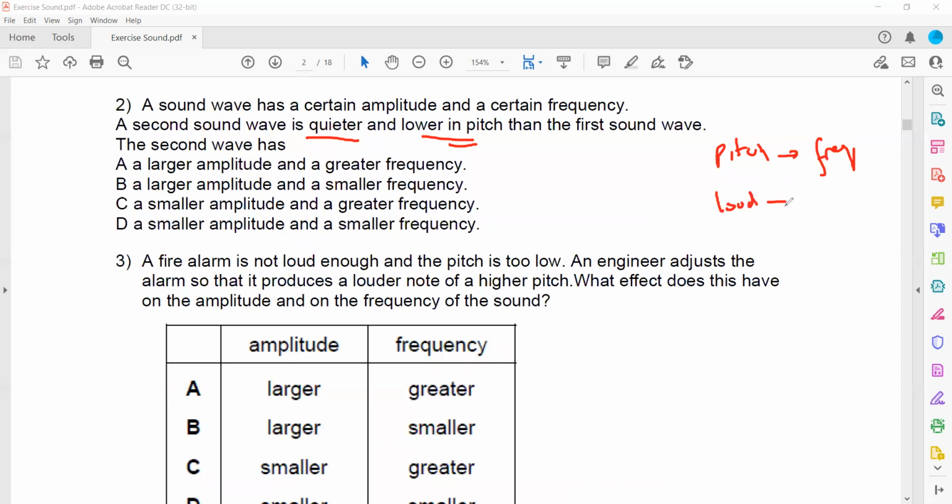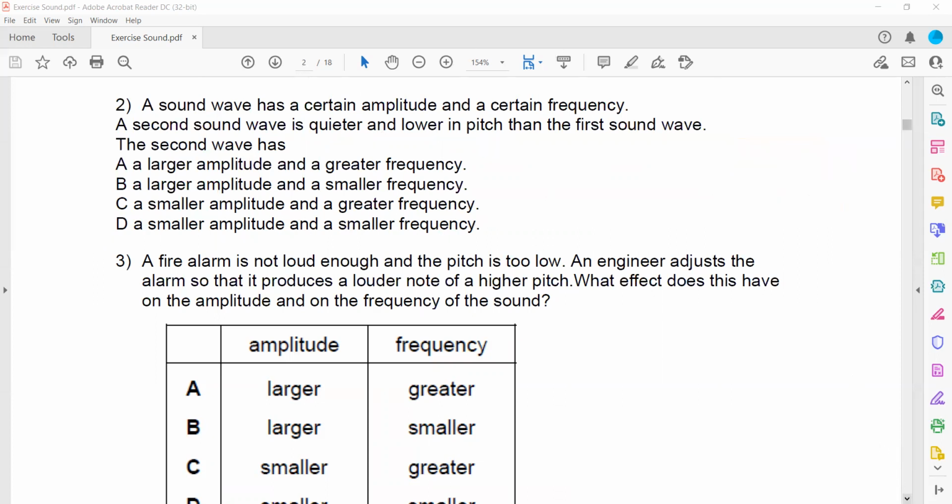Because it is quieter, the amplitude is decreased, and it has a lower pitch, so the frequency is also decreased. That's why the new wave will have smaller amplitude as well as smaller frequency.